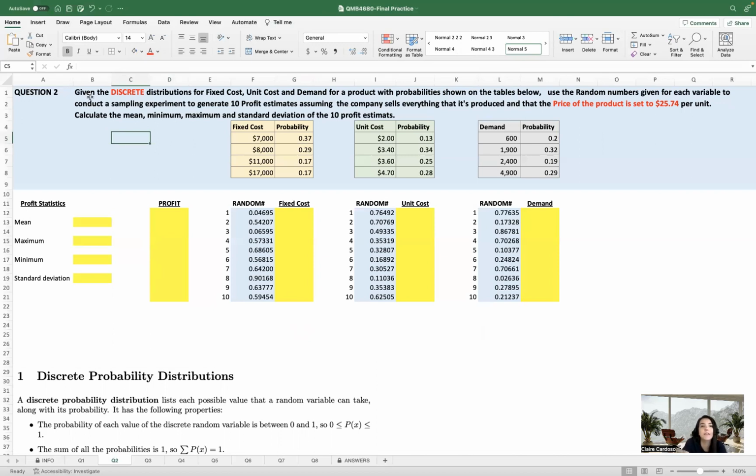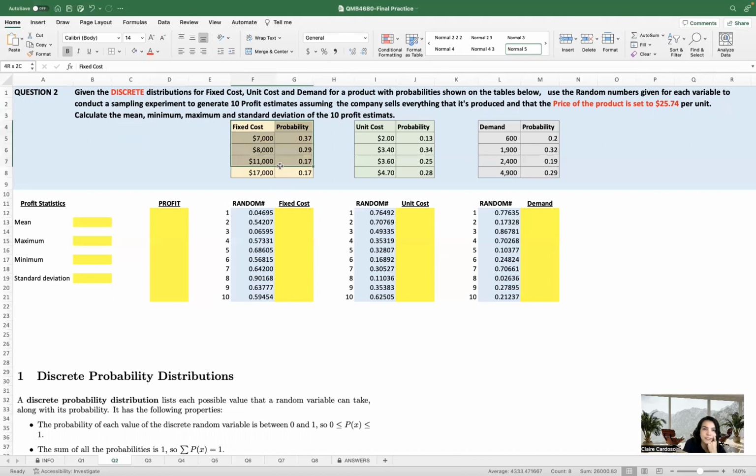Question number 2. Given the discrete distribution for fixed costs, unit cost, and demand for products with probability shown in the table below, use the random numbers given for each variable to conduct a sampling experiment to generate 10 profit estimates, assuming the company sells everything that is produced and that the price of the product is set to 25.74. I highlighted this. The price is going to be very important, and the price is per unit. Calculate the mean, minimum, maximum, and standard deviation of the 10 profit estimates.